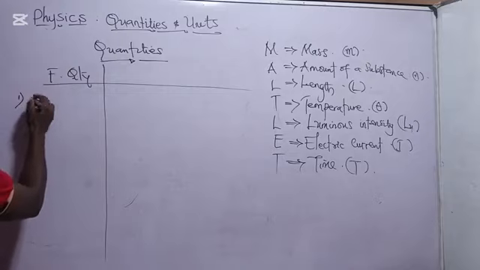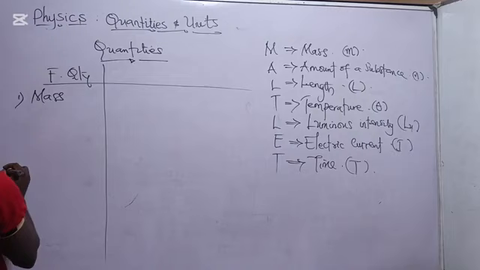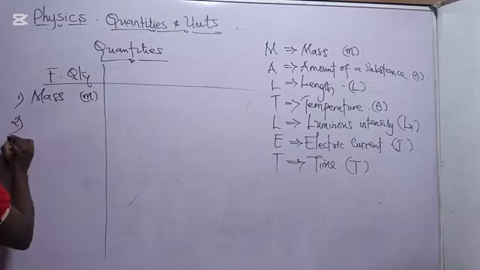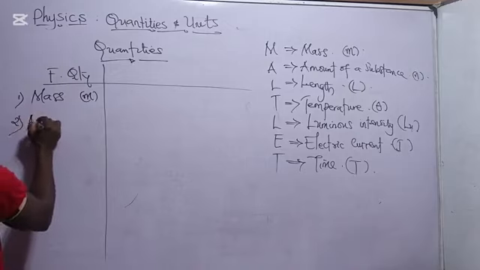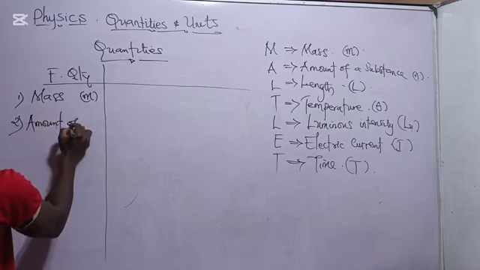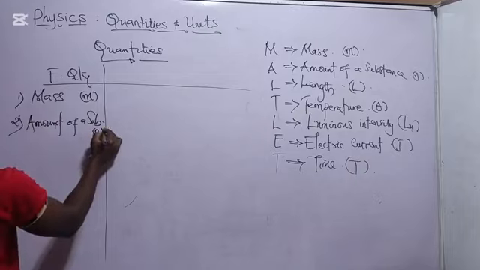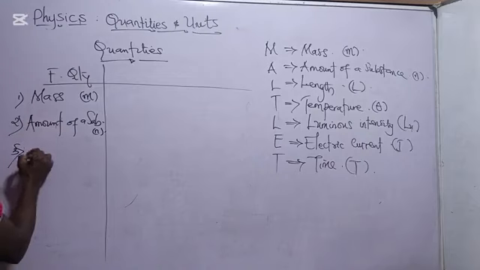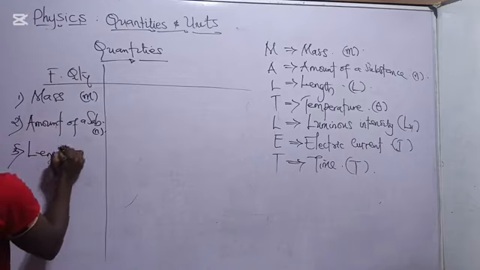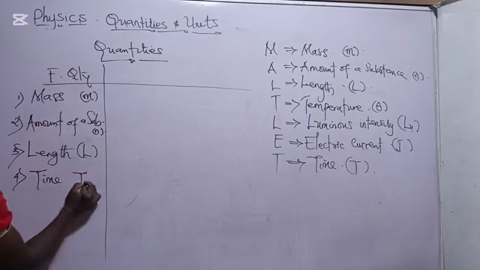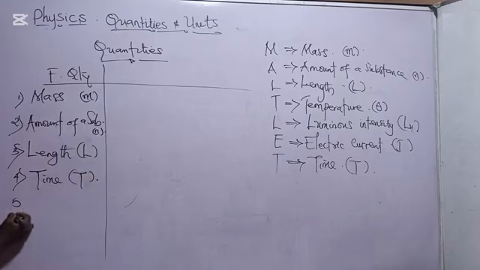Number 1, we have mass with the symbol M. Number 2, we have amount of a substance with the symbol N. Number 3, we have length. The symbol of it is L. Number 4, we have time, which is T. Then number 5, we have luminous intensity.